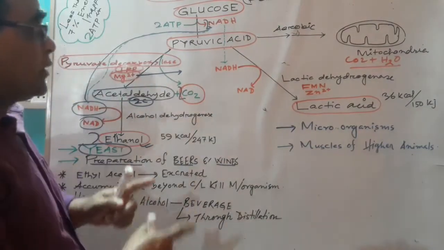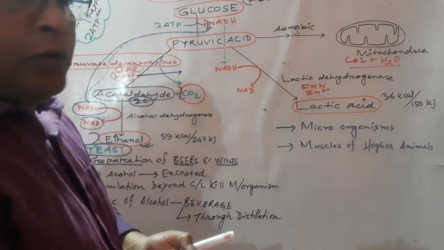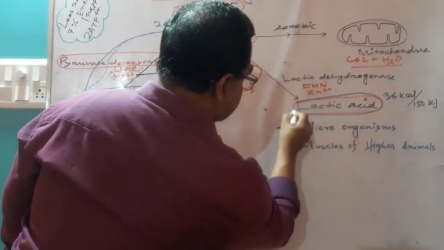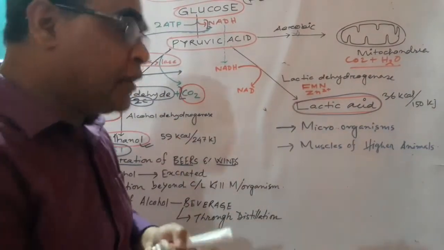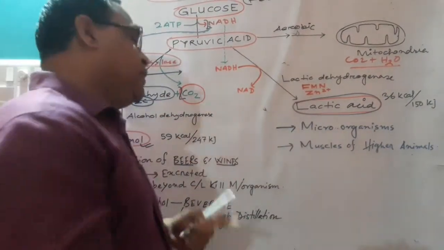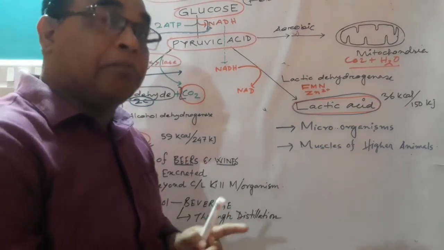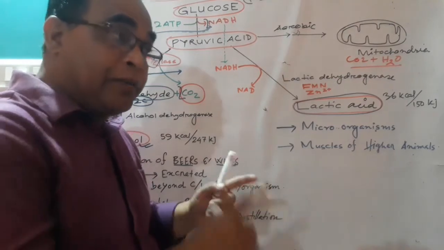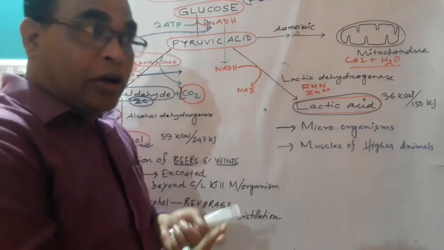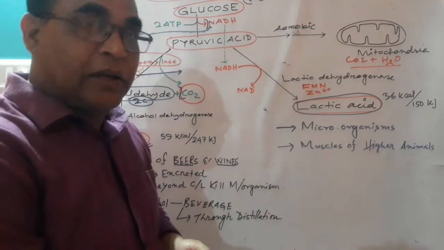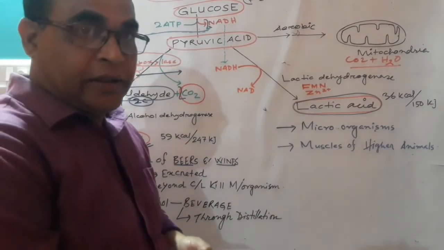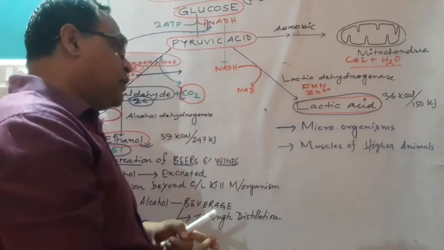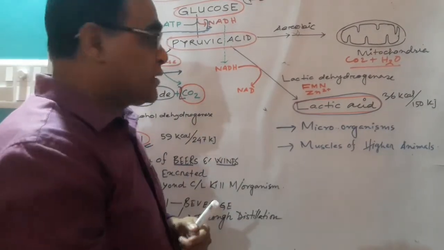Now let us see the other option where pyruvic acid is broken down into lactic acid. This occurs in lactic acid bacteria as well as in some muscle cells, skeletal muscle cells, where when vigorous exercise is done, oxygen deficiency is there, and the supply of oxygen is not sufficient. In that particular case, the glucose molecule is incompletely broken down into lactic acid.